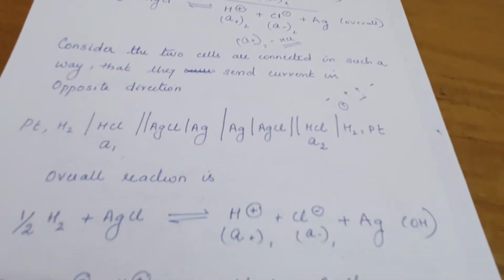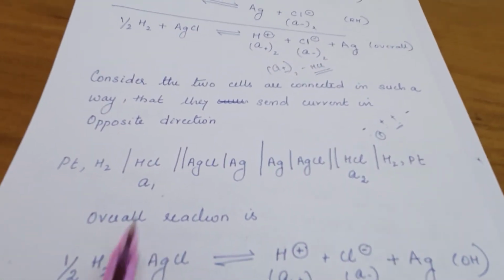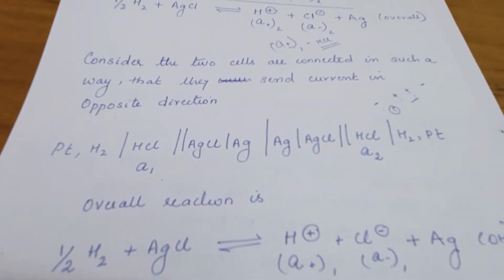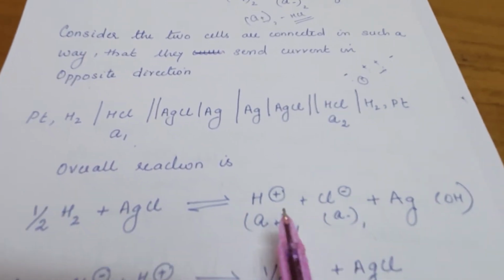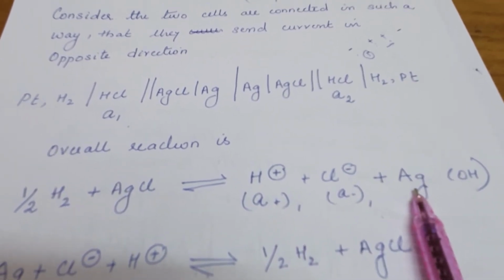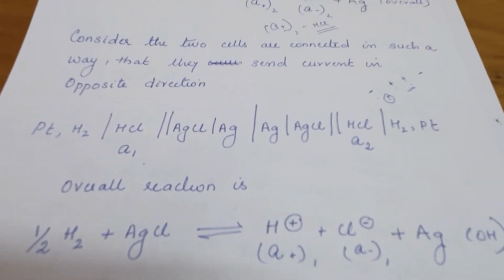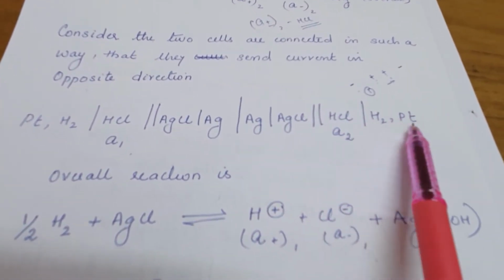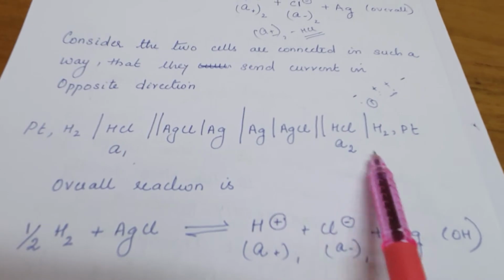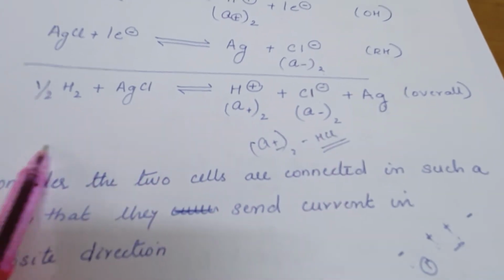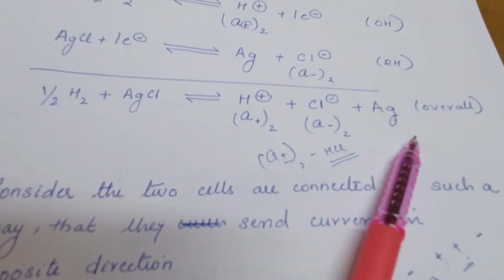Now the overall reaction: this is the cell reaction of the first cell, half H2 plus AgCl plus HCl in A1 activity plus Ag. In the second half cell, what happened: this is acting as the oxidation, this as the reduction. So the cell should be written in the opposite way. The reaction takes place in the backward direction, not in the forward direction.